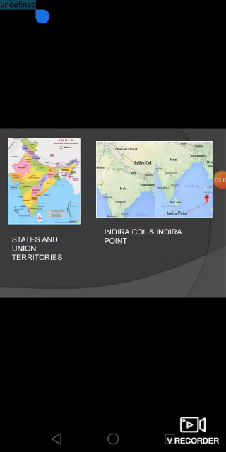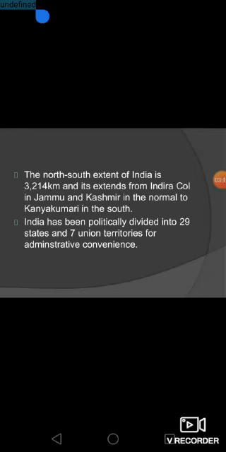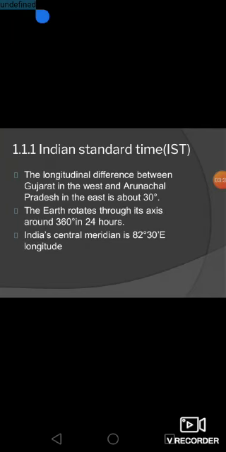The north-south extent of India is nearly 3,214 kilometers, extending from Indira Col in Jammu and Kashmir to Kanyakumari in the south. I had already told you that India is divided into 29 states and 7 union territories for administrative convenience.